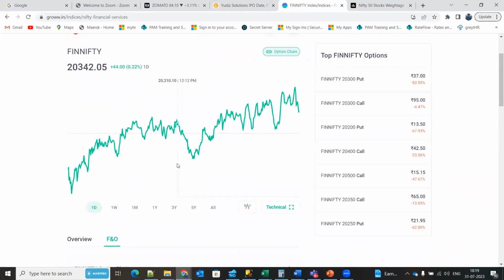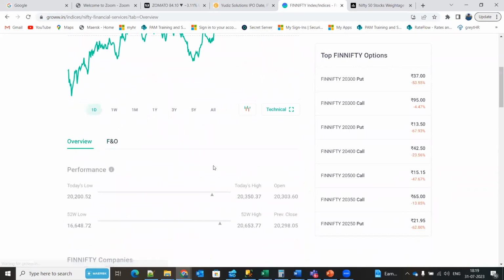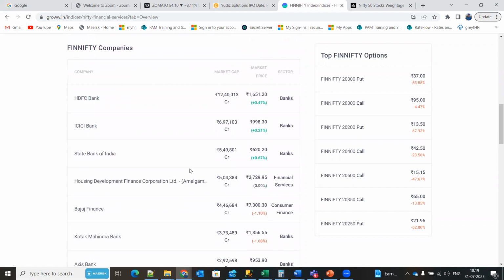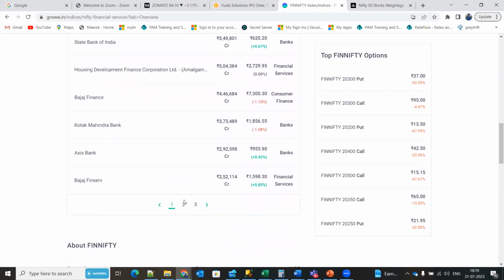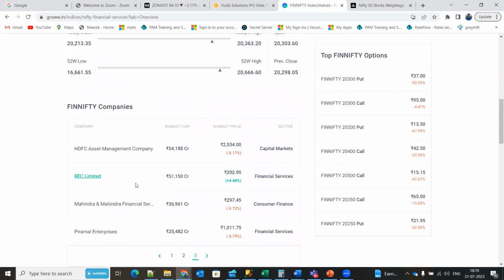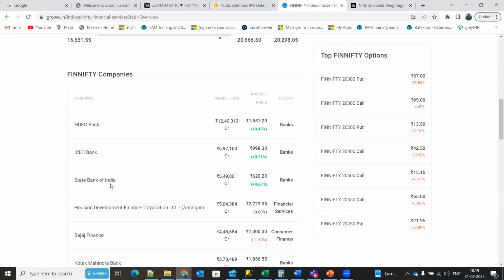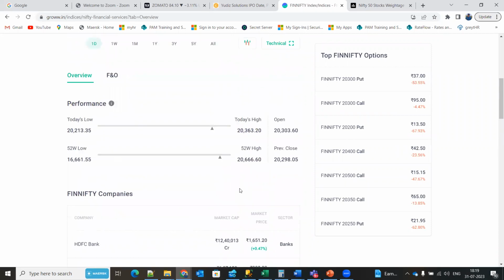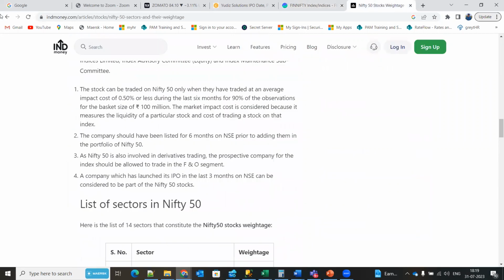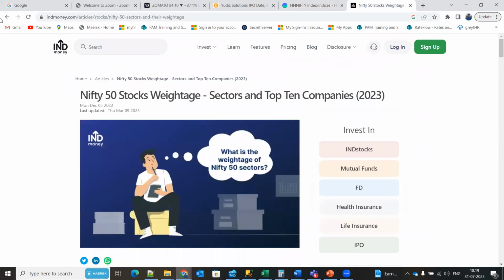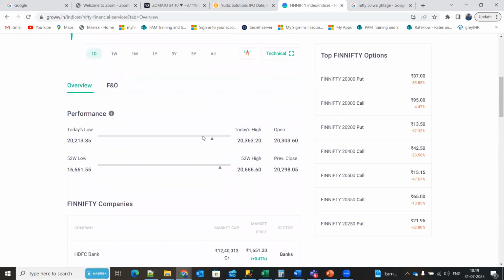Here it's stocks of the financial sector. Even banking comes under finance. So these are all the stocks which are listed in Fin Nifty. So the movement of Fin Nifty is decided by all the stocks which are listed here. And even Fin Nifty and Bank Nifty have weightage. So weightage for specific stocks is given.